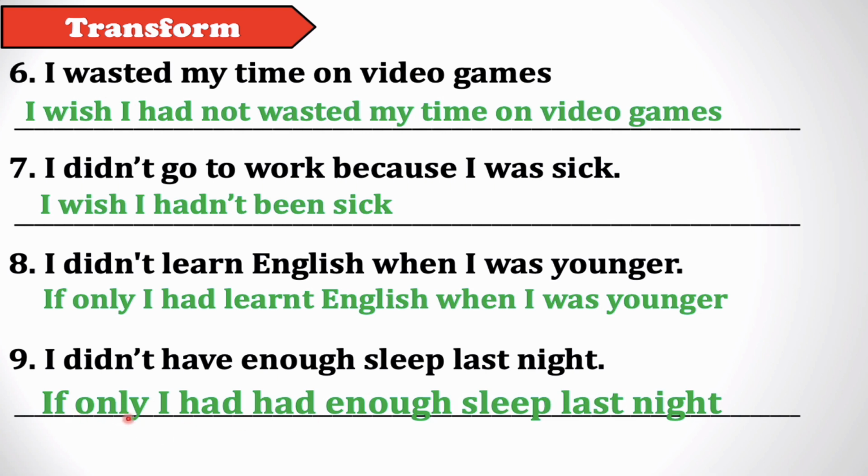So as you can see here, we have if only I had. So normally you will ask why we have here two hads. Okay. Now the past perfect is subject plus had plus past participle. So subject, had, and past participle. So had is the past participle of the verb have. That's why we have two had. Okay, because first had is auxiliary and second had is past participle of the verb have. Okay, good. So please remember the form if only or I wish plus subject plus past perfect.